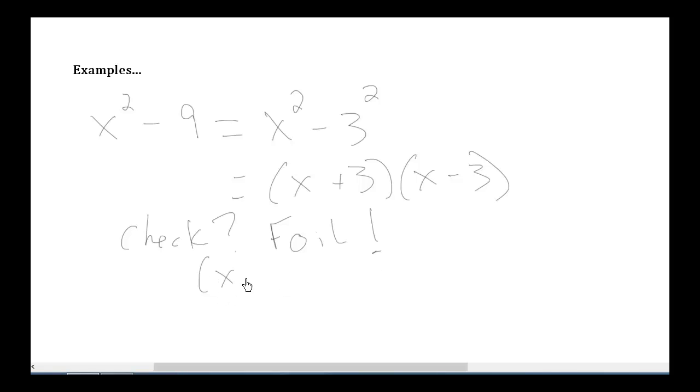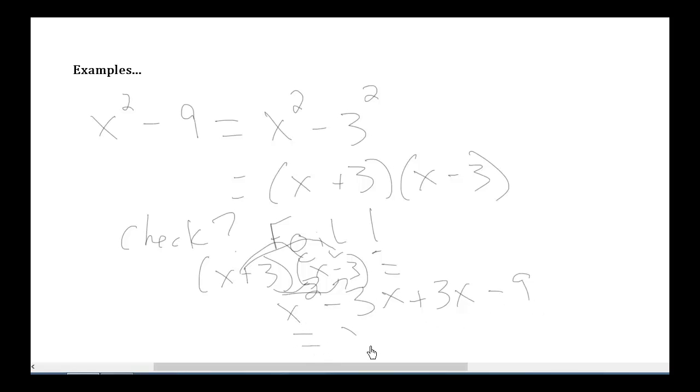So if I FOIL out x plus 3 and x minus 3, we get x squared minus 3x plus 3x, and then the last term is going to be a minus 9. Collect up those middle terms, and we get x squared minus 9. We're back to where we started. So the check works out. Alright, let's try another one.